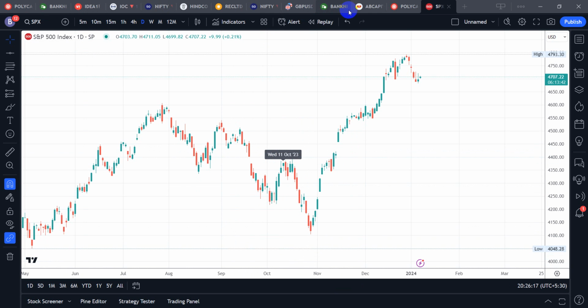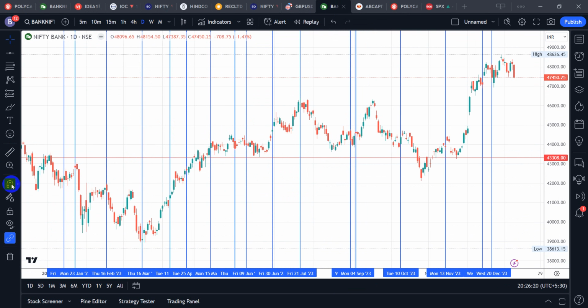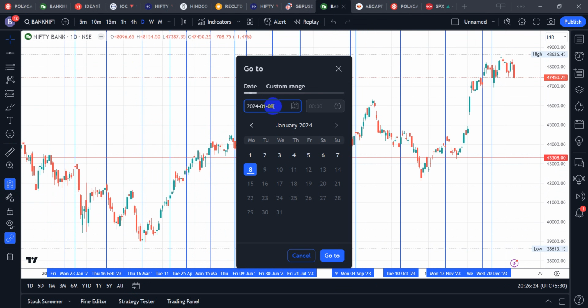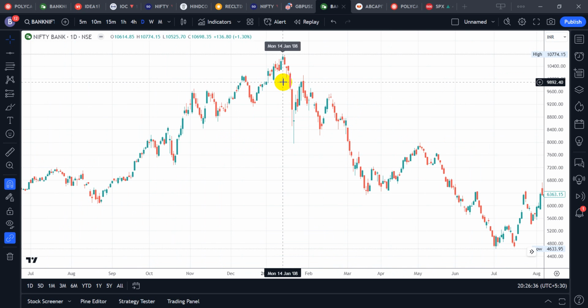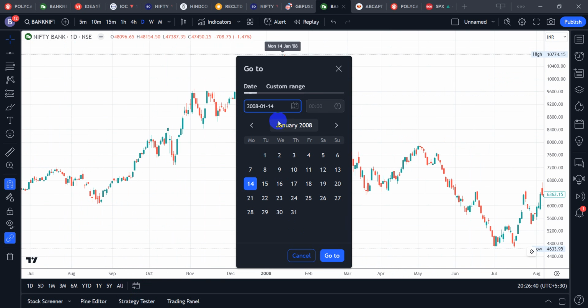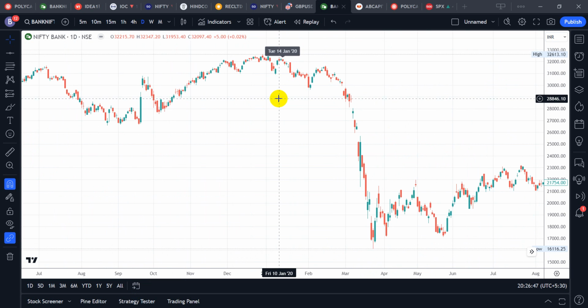Now one important date which is coming is for Bank Nifty. If I go to 2008, this is something you can keep an eye on. 14 January 2008 was the global financial top of Bank Nifty. So 14 Jan is an important day. Let's see whether this really works or not. Yes, it works quite nicely, right? You can backtest this.